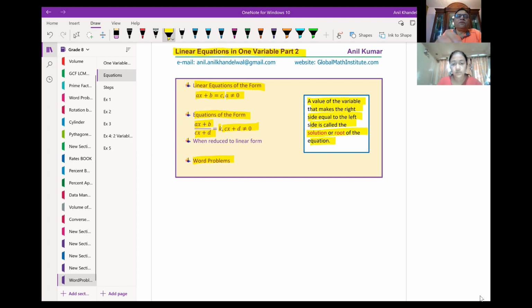So when I say solve the equation, it really means find the unknown. And the unknown is x for us in this equation. Is it okay? Solve for that. Yes, and that makes the equation balanced.